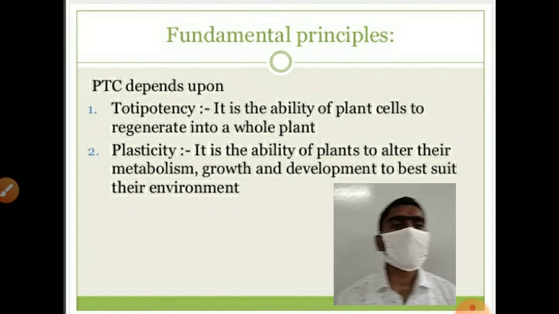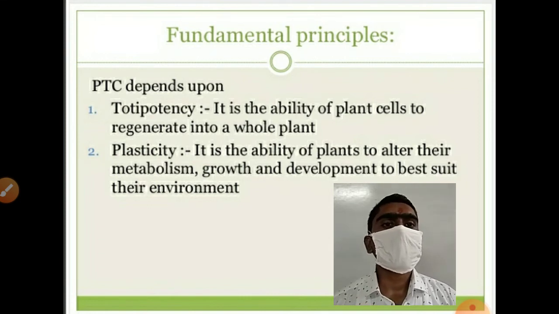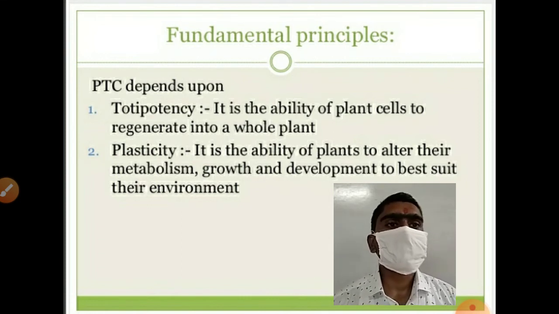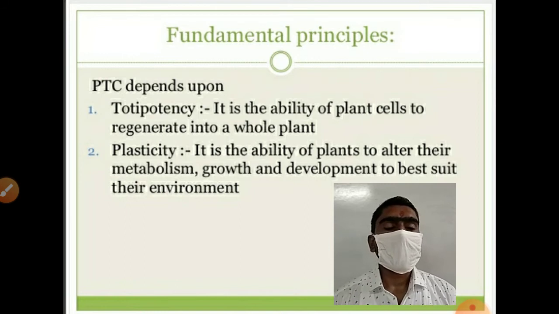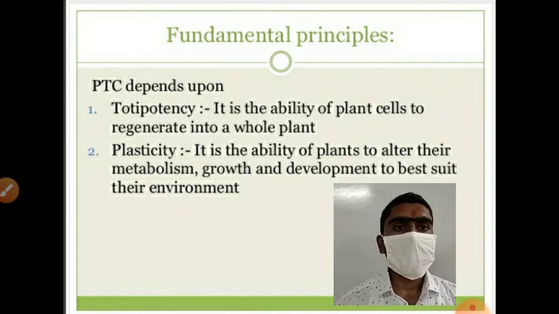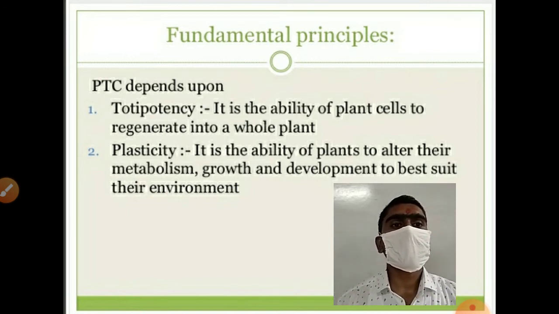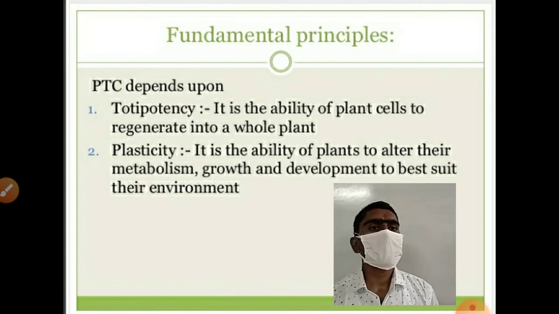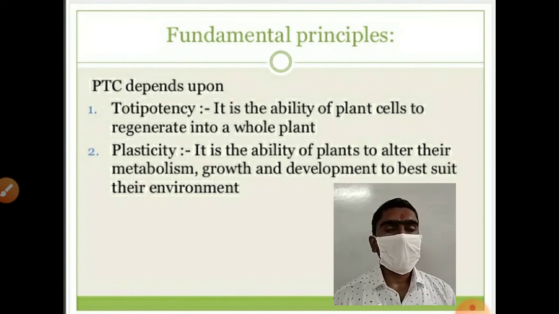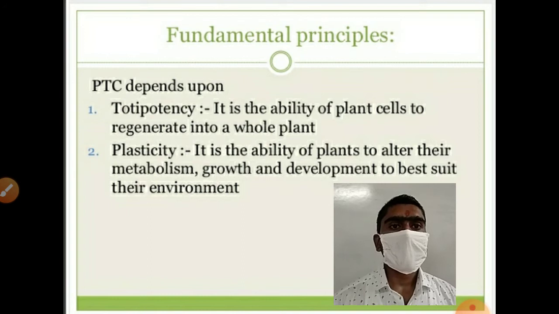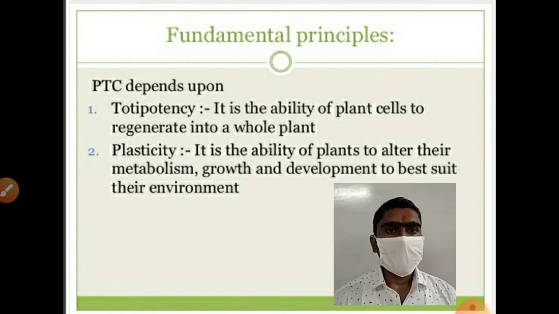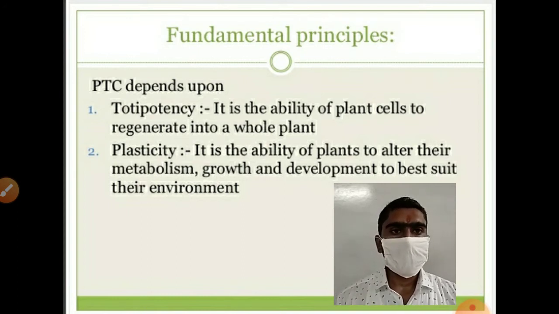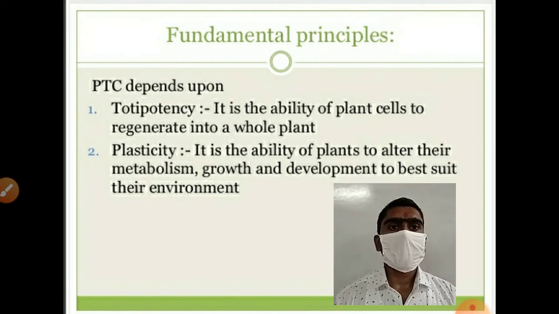Plasticity is the ability of plants to alter their metabolism, growth and development to best suit their environment. Plant cells can alter their metabolism, growth and development according to their environment. These two properties are the principle behind plant tissue culture techniques.